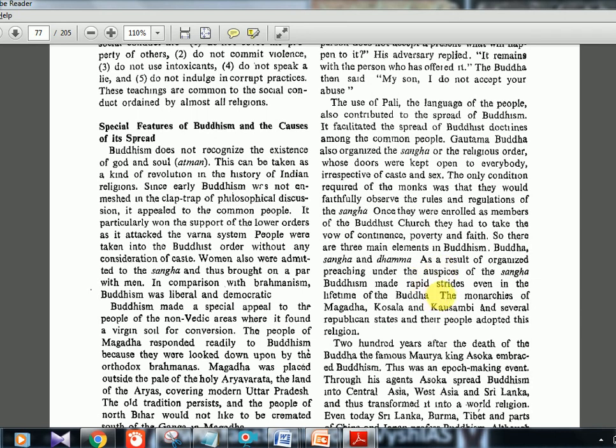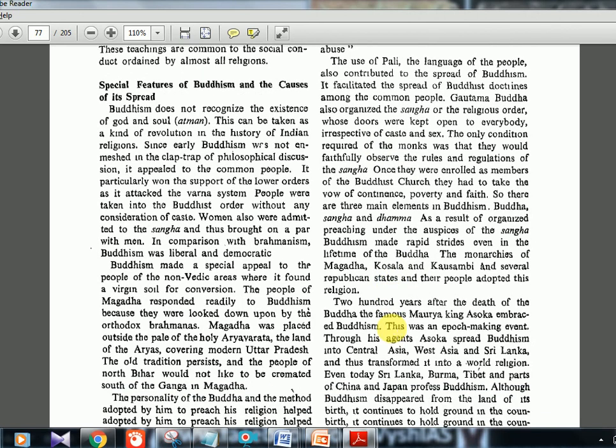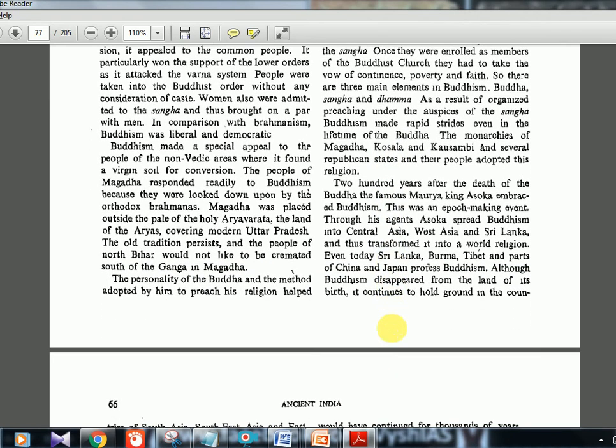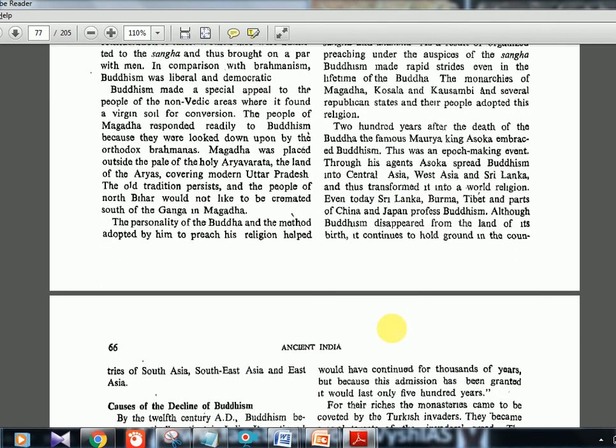And then Buddhism made rapid strides even in the lifetime of the Buddha. The monarchies of Magadha, Kosala and Kausambi and several republic states and the people adopted this religion. So it was spreading too much in the Mahajanapadas, or the kingdoms which were existing at that time, because of the approach which Buddha, Siddhartha, took.